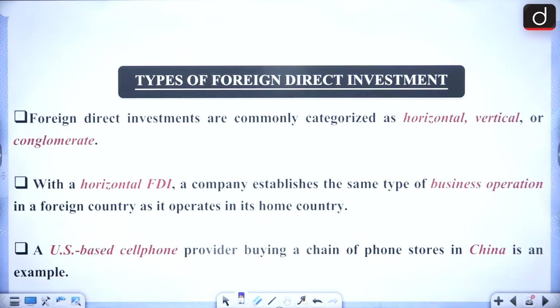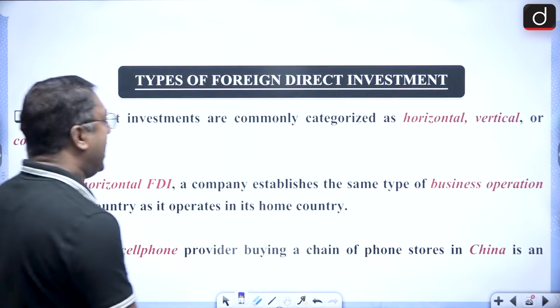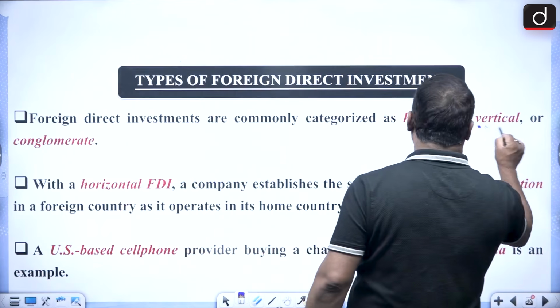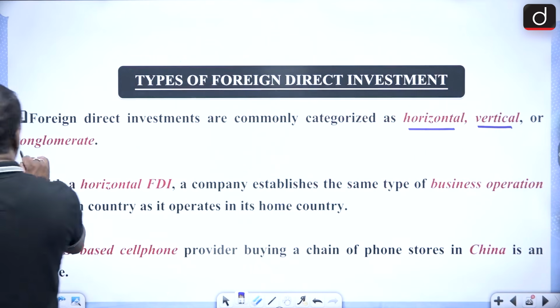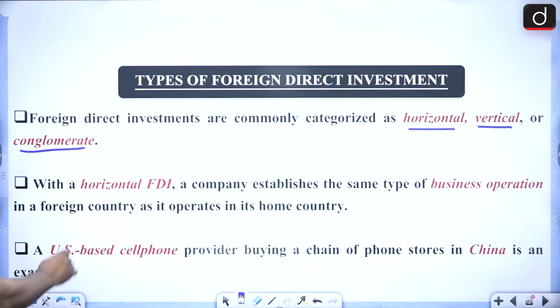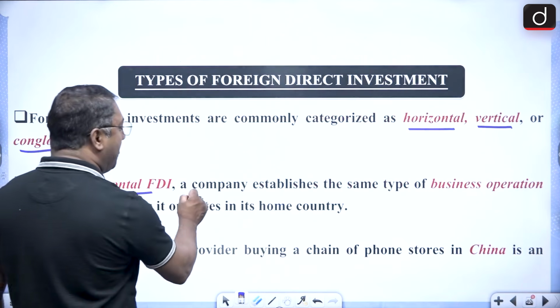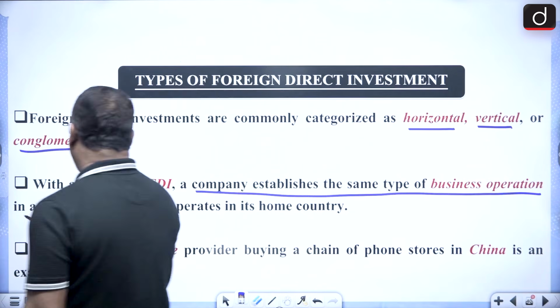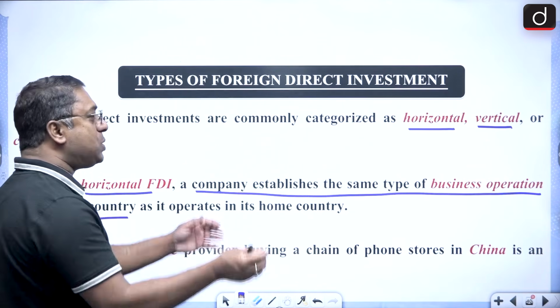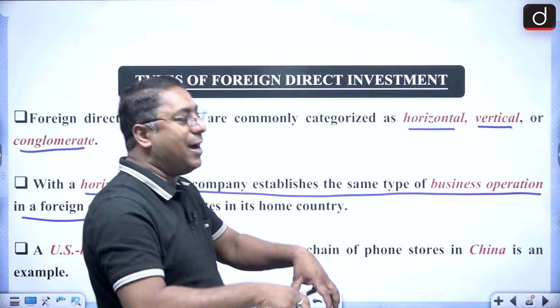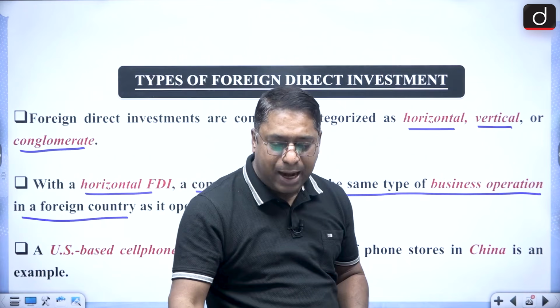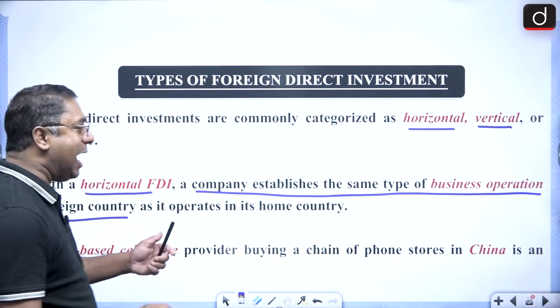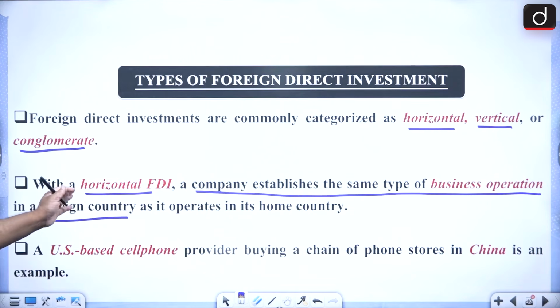Then when we talk about the types, they are categorized as horizontal, vertical and conglomerate. Horizontal FDI is when a company establishes the same type of business operation in the foreign country. That means whatever business operation you had in your home country, the same type of business operation you will have in the foreign country, so that is called horizontal FDI.